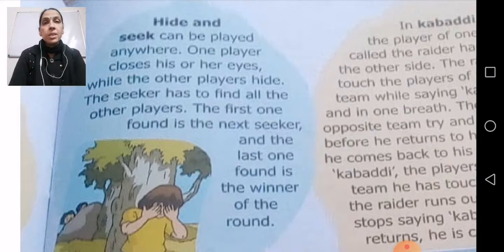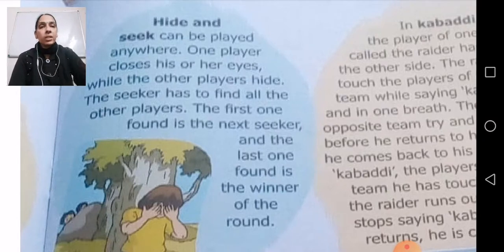You can play this hide and seek game anywhere. Now the first one found is the next seeker in the next round, and the last one is the winner of that round. So that is hide and seek.